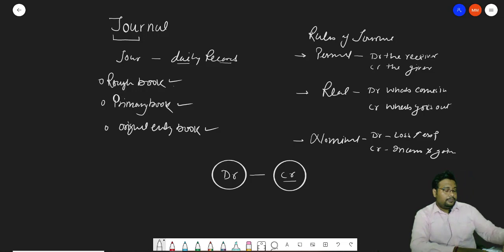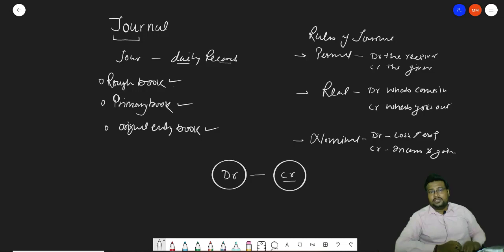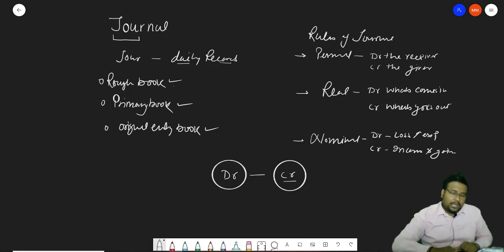Now, we will understand the importance of journal. What is the importance of journal? Look, with the help of journal, we record the transactions in a systematic way on a daily basis. That is the first and most important use of journal. The journal helps to keep the record in a systematic way. And journal provides the base for all other books to find out the profit and loss. Journal is considered as the original entry book also. So these are the importance. Now we proceed to the format of journal.